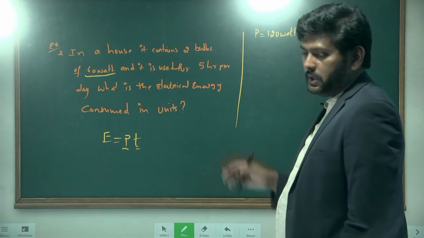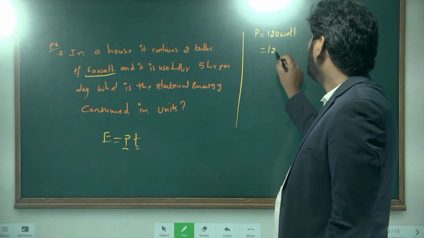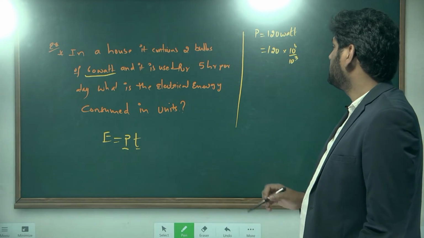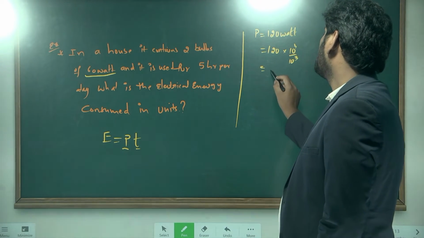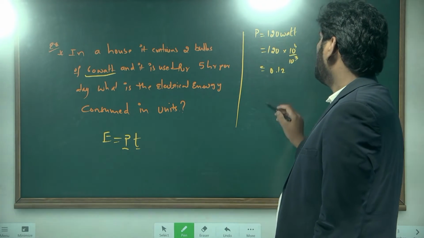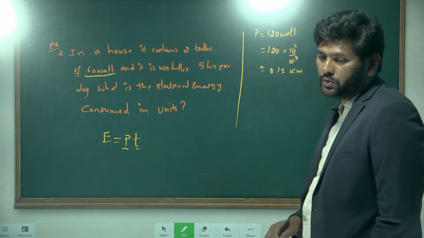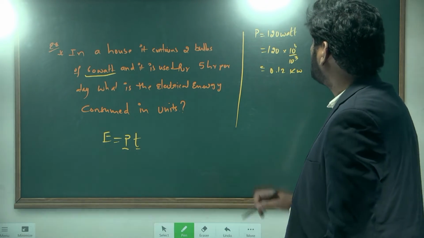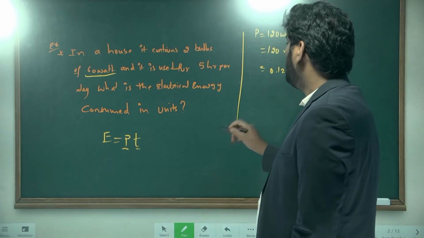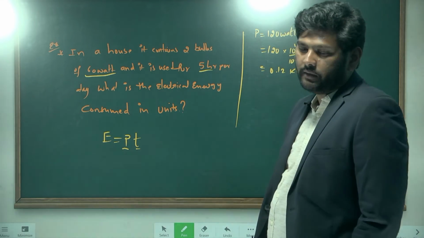But this must be converted into kilowatt. How do you convert into kilowatt? 120 by 10 power 3. So that is 0.12 kilowatt, which is nothing but 120 watt. Understand? Same way, the time must be in hours. Already they have given hours, 5 hours in a day.